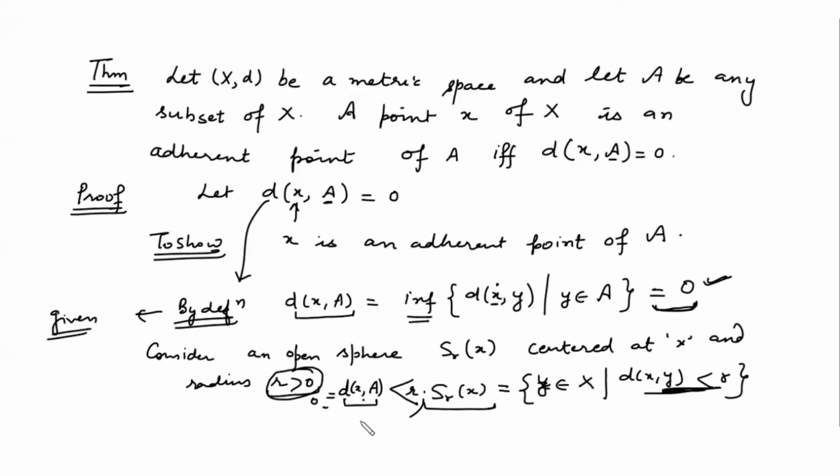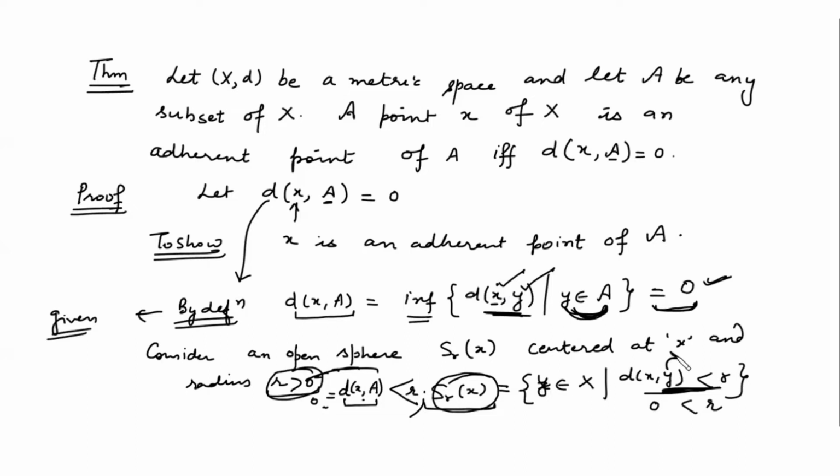Yes, ma'am. So what does it imply? It means if the distance, the infimum of all the distances of the point x with the points of A, is 0, then there will be some point of the set A which lies in this S_r(x), because it satisfies the condition that the distance is less than r.